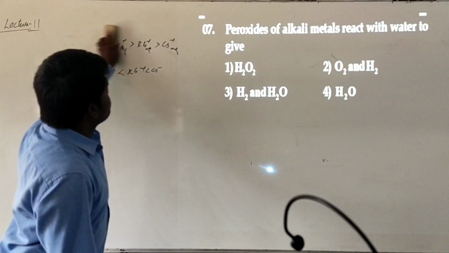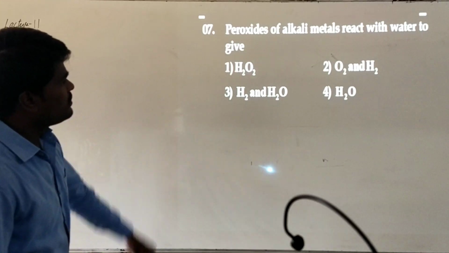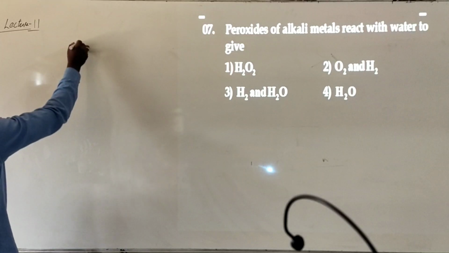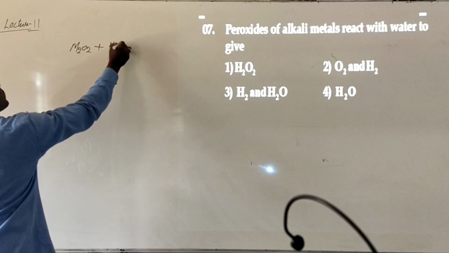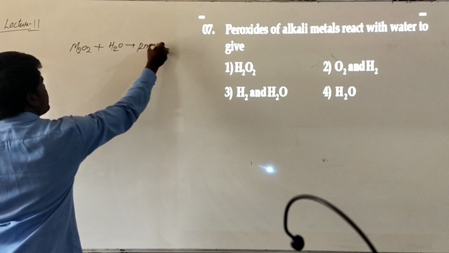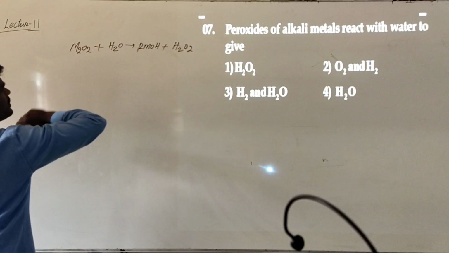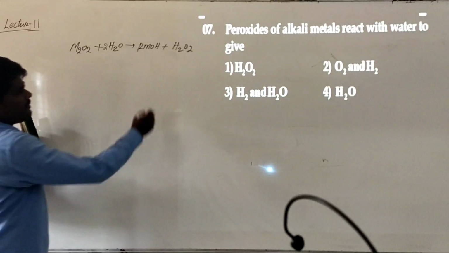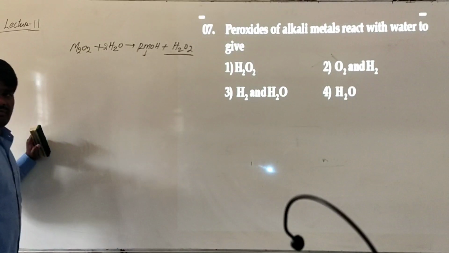What is the next question? Peroxide of alkali metals react with water to give... Generally, what is the general formula of peroxides of alkali metals? They will form M2O2 type of peroxide. On hydrolysis with water, they will form 2 moles of metal hydroxide plus H2O. For that you need to take 2 moles of water, so what will they form? They will form metal hydroxide plus hydrogen peroxide.